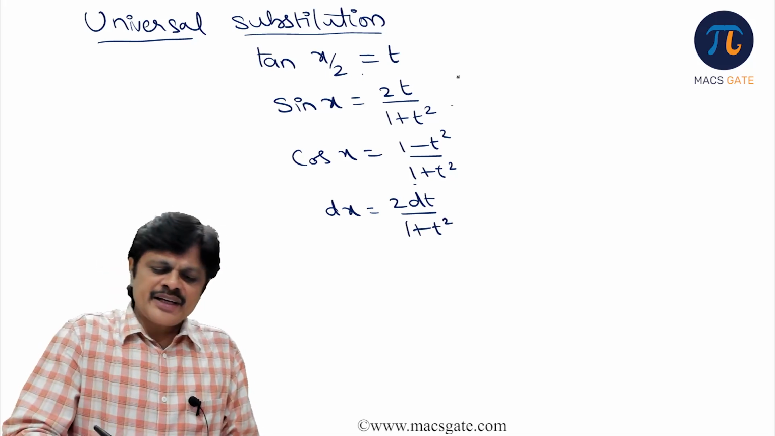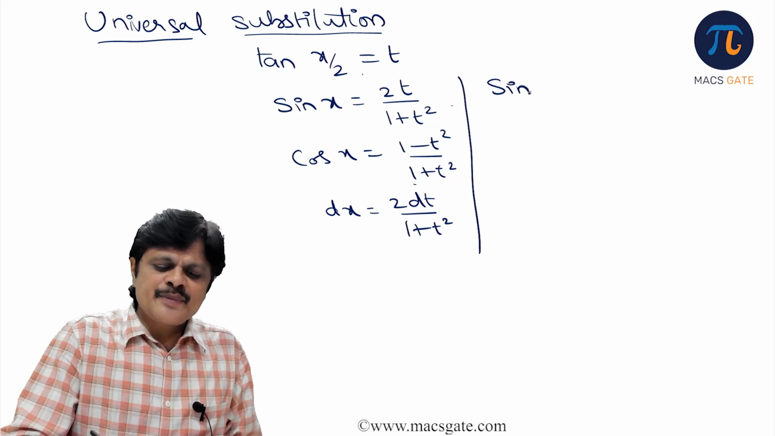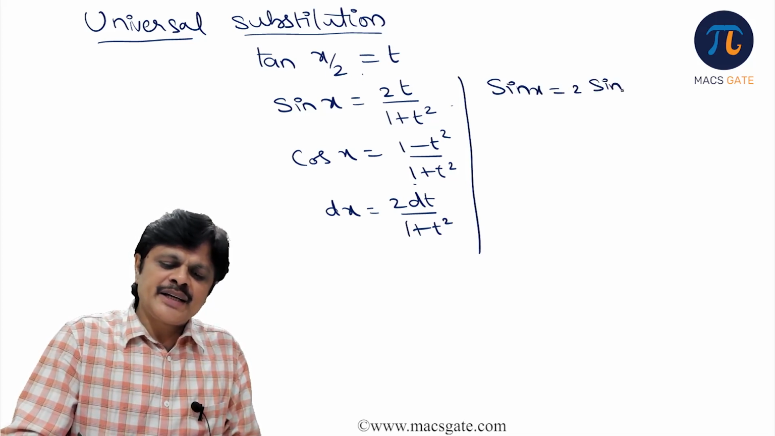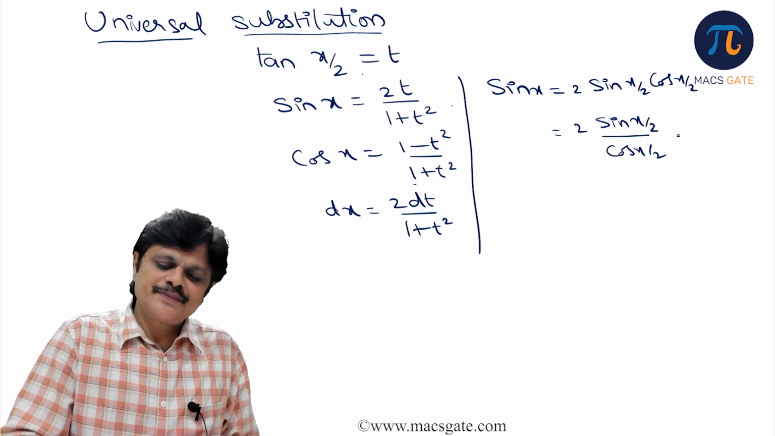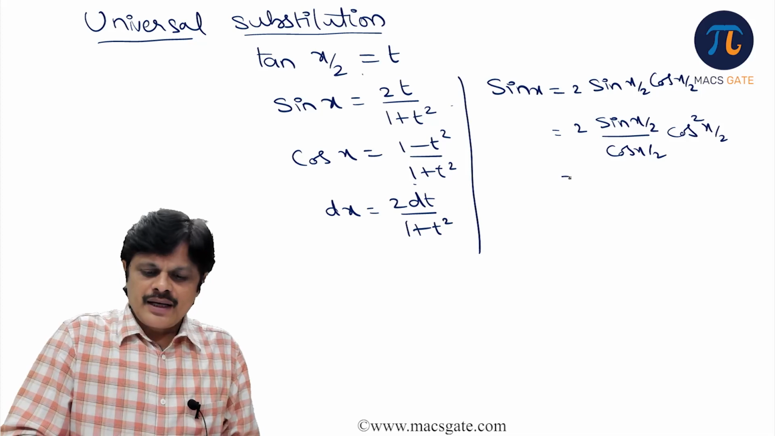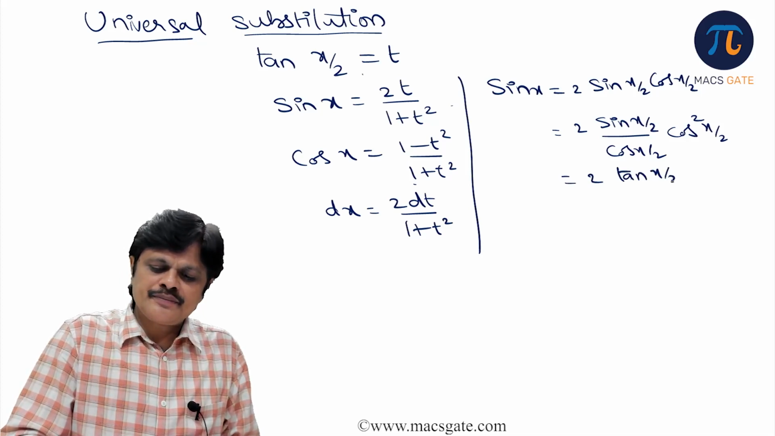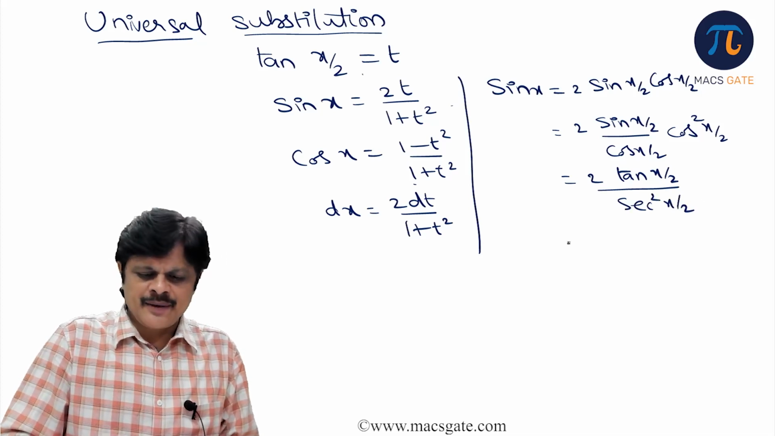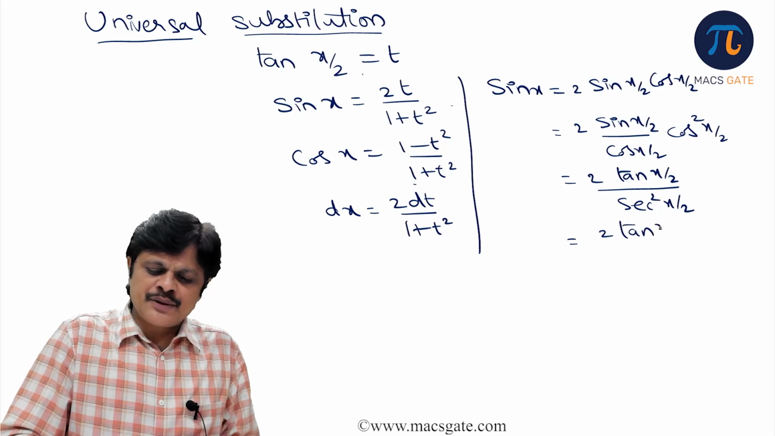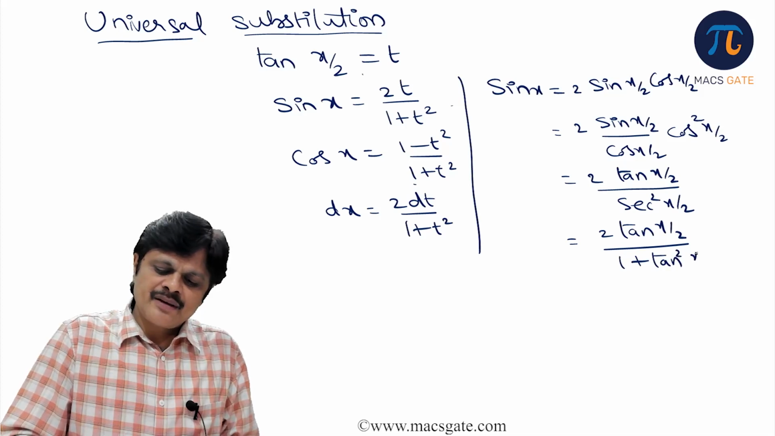See, the basic idea is very simple, because sin x means 2 sin x by 2 cos x by 2. What I do is I divide by cos. People don't accept, so I also multiply by cos. That is, it becomes cos square x by 2. And this is 2 tan x by 2. Cos square can be written as 1 by secant square. So this is what is going to happen. And secant square is nothing but 1 plus tan square x by 2.